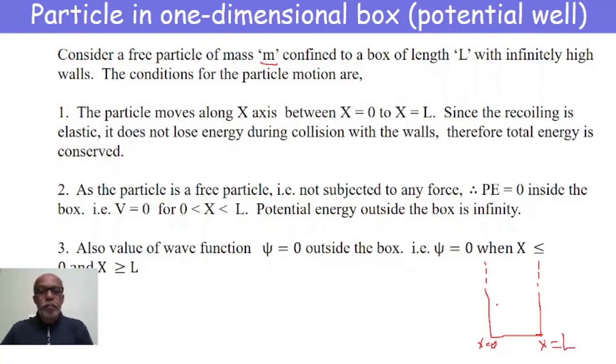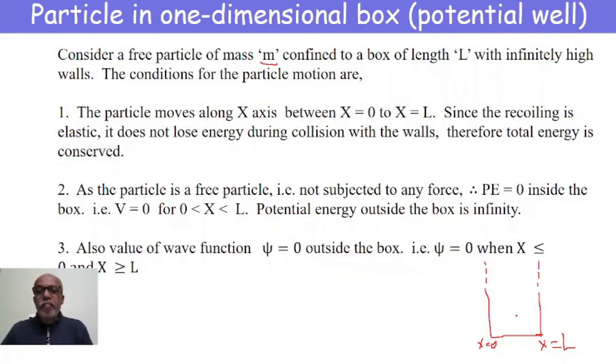The particle will be inside the box. In the sense, the particle moves from x is equal to 0 to x is equal to L, and the recoiling is elastic. Since the recoiling is elastic, when it collides with the walls of the potential well, it does not lose any energy. There is no loss of energy when it collides with the walls of the box.